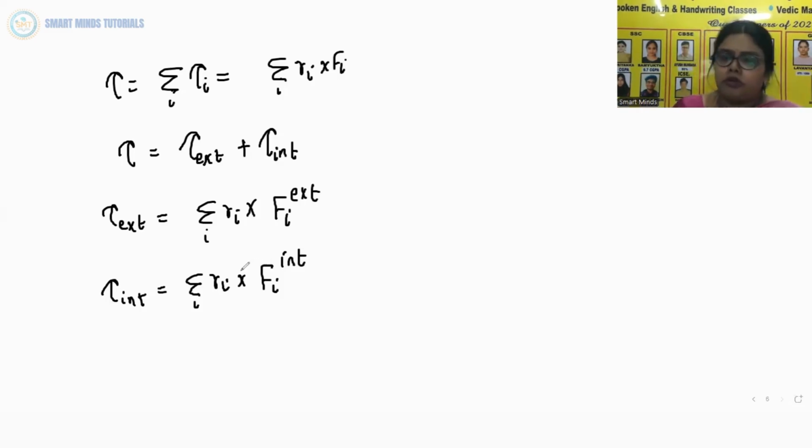We shall assume not only Newton's third law, that forces between any two particles of the system are equal and opposite, but also that these forces are directed along the line joining the two particles. In this case, the contribution of the internal forces to the total torque on the system is zero, since the torque resulting from each action-reaction pair of forces is zero. So we have tau internal equal to 0, and therefore tau equals tau external.